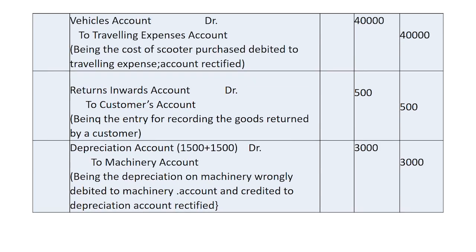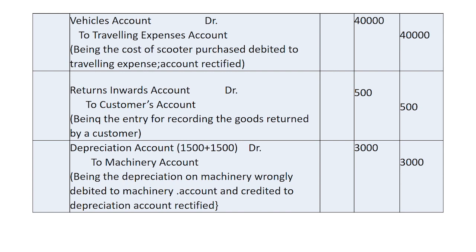Next, it is all about vehicles account to be debited because the cost of scooter purchase has been debited to traveling expenses. Cost of scooter is nothing but an asset which has been purchased. So it should have been debited to asset account. Instead, it has been debited to traveling expense account. To remove this wrong debit to traveling expenses account, the traveling expenses account has to be credited. The asset purchase should be debited. So asset account should be debited to traveling expenses account rupees 40,000.